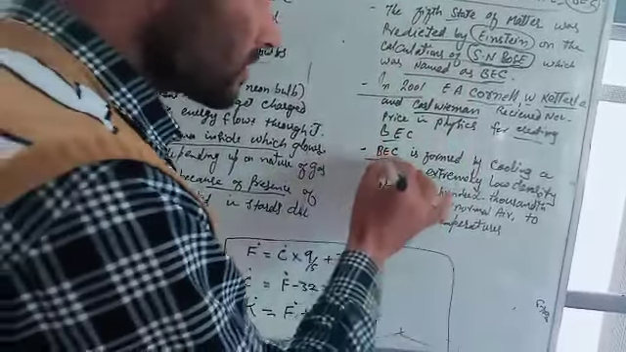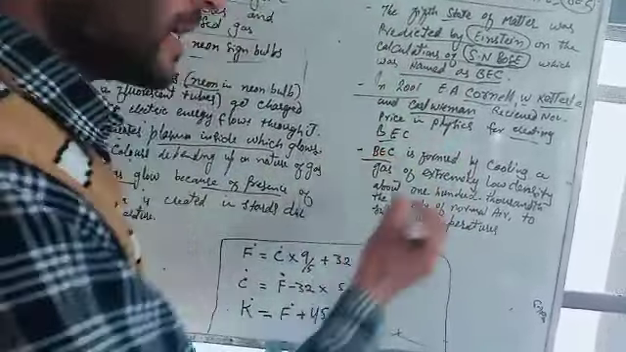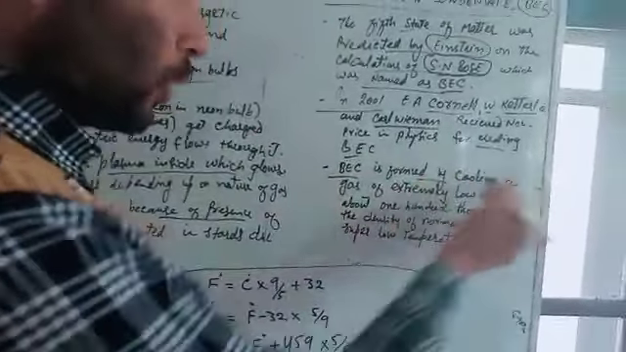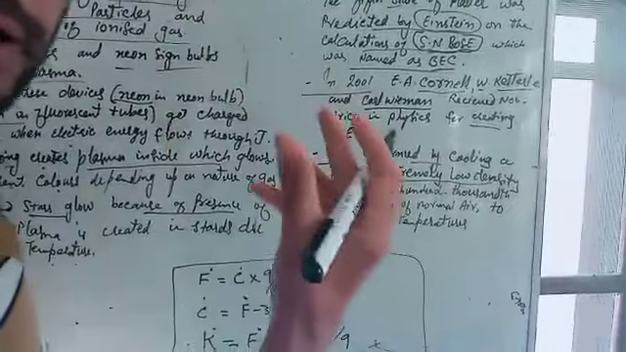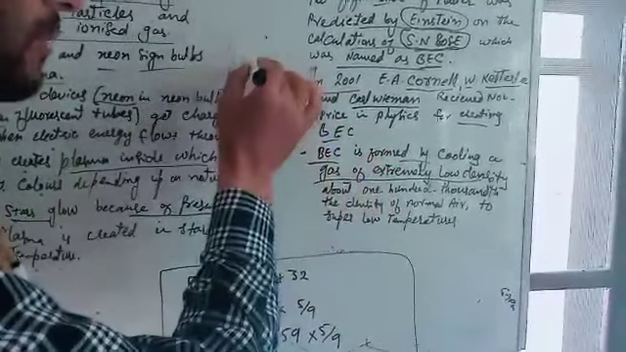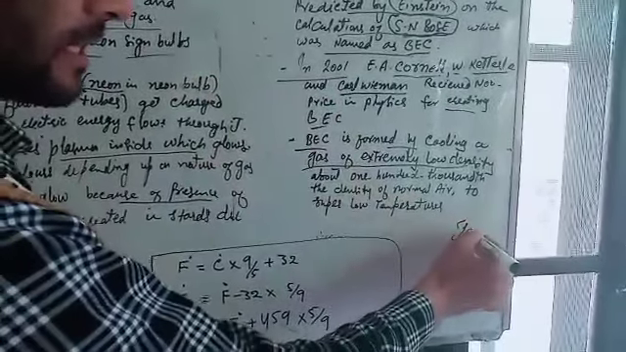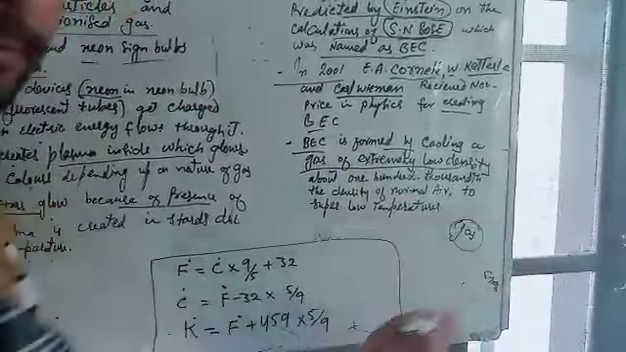How is the fifth state of matter, the Bose-Einstein condensate, formed? It is formed by cooling a gas of extremely low density. We have to take a gas, which means the particles must be far away from each other, and cool it. This gas should be of extremely low density. The gas must have very low density.